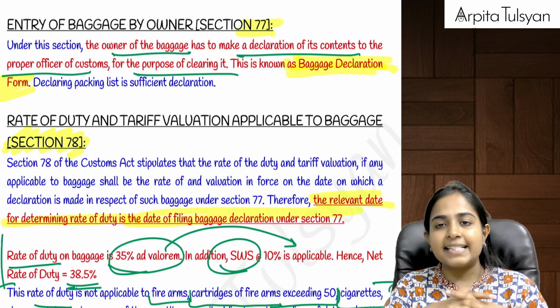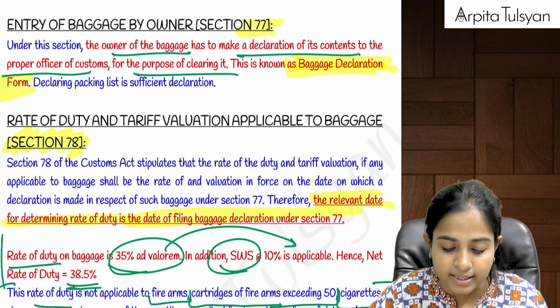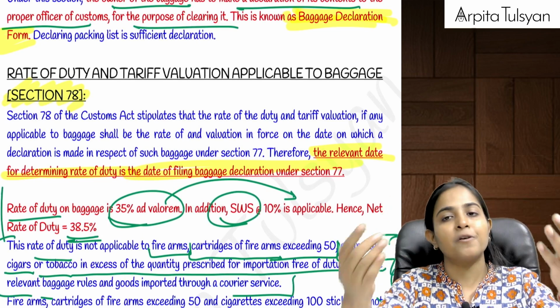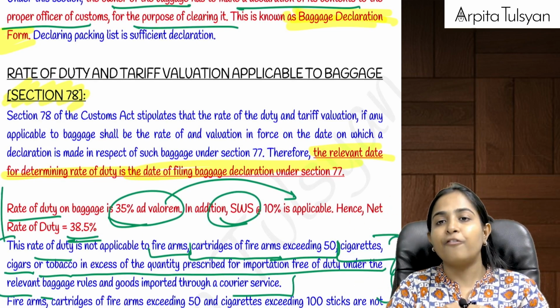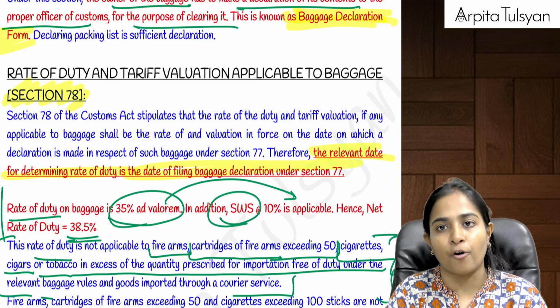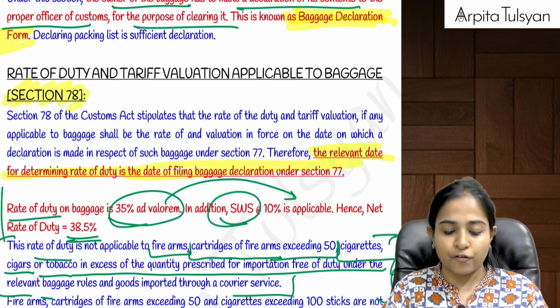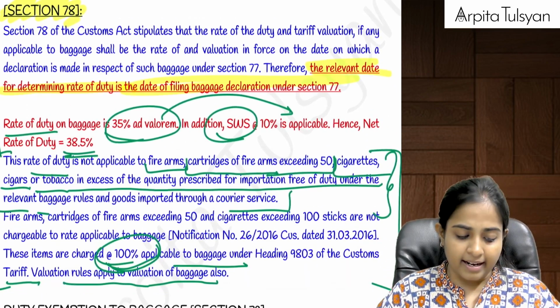As of now, the rate is 38.5%. Which date's rate are you going to consider? The date on which you are going to file the baggage declaration form. The passenger who is coming to India is required to fill a form called the baggage declaration form. And the day when he is filing this baggage declaration form, on that day, whatever is the rate of duty, that will be relevant for determining the relevant date.